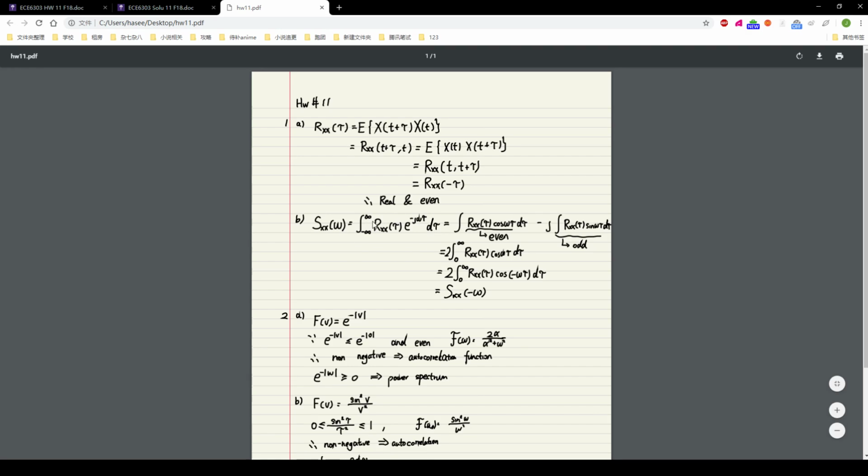So for this integral, we have this part is just equal to the cosine omega tau, and for the autocorrelation part is even.